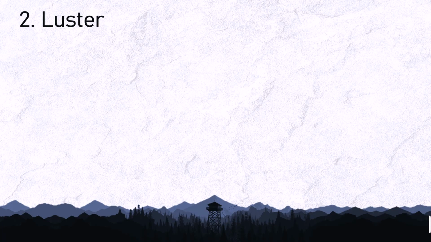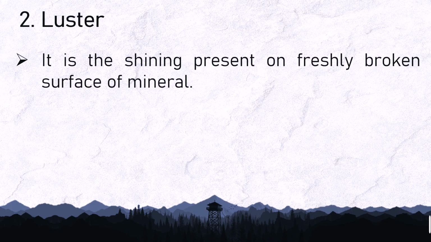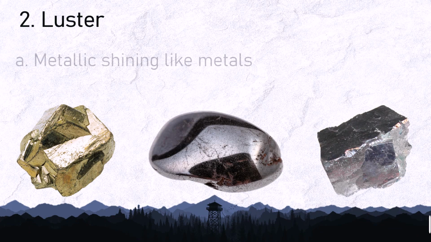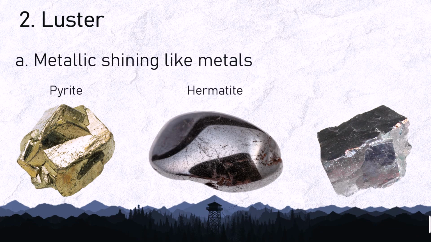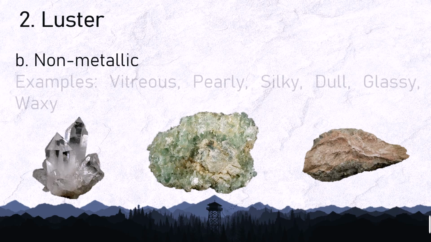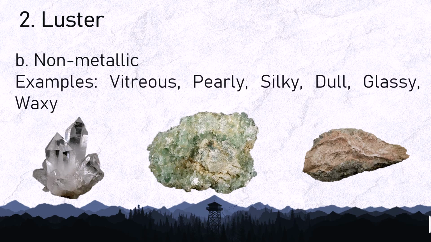Luster. It is the shining present on the freshly broken surface of a mineral. It can be divided into two types, metallic, shining like metals, and non-metallic. So these are the examples of metallic, shining like metals: pyrite, hematite, and galena. While these are the examples of non-metallic, they have the characteristics of vitreous, pearly, silky, dull, glassy, and waxy.